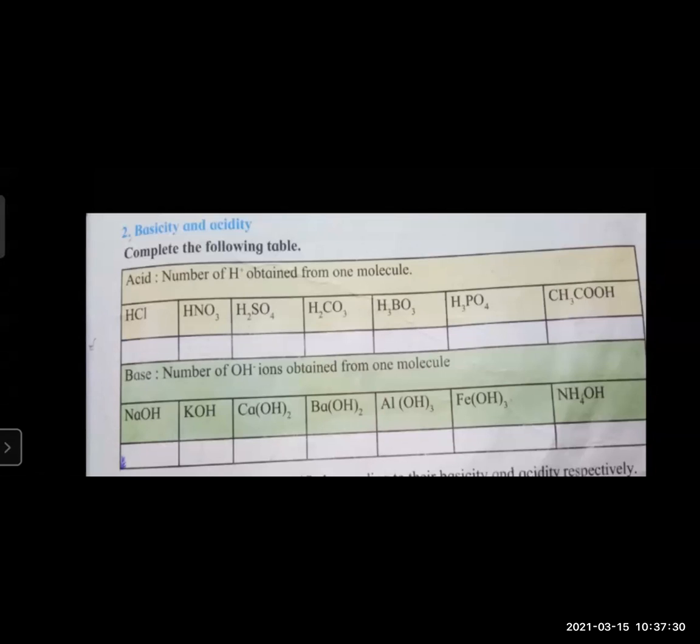This is aluminum hydroxide, Al(OH)3. Then ferrous hydroxide, OH minus 2. Then OH minus 3, you will get 3 here. And the last one, NH4OH, the ammonium hydroxide. Here you will get only one OH negative anion.